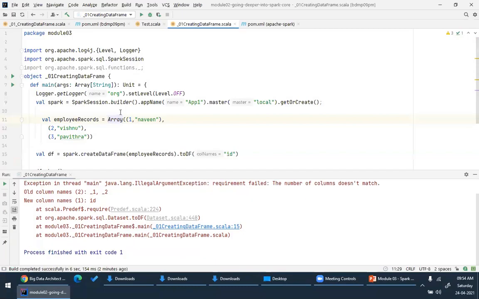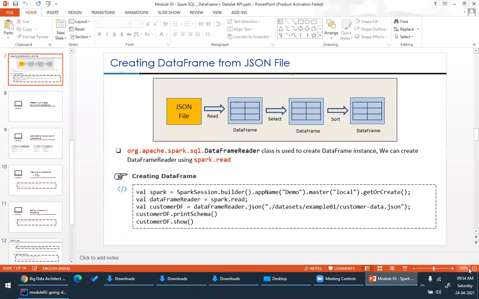Okay. Now let's proceed to the next example. Now, if you see this, as I told you, you can create a data frame from any of the sources. So you can create a data frame from a JSON file as well. Now think about a scenario, guys. This is very, very important.